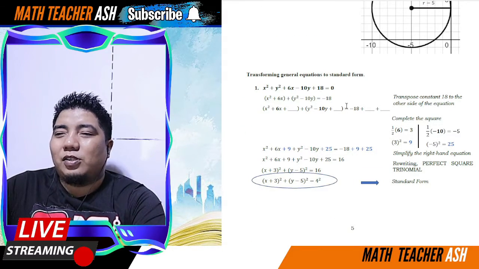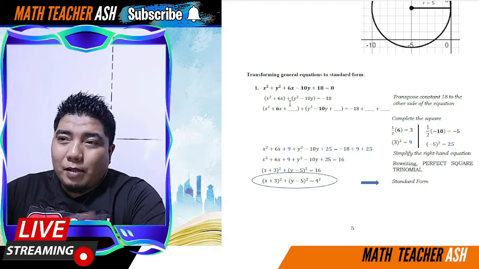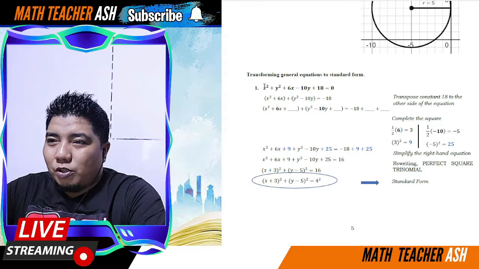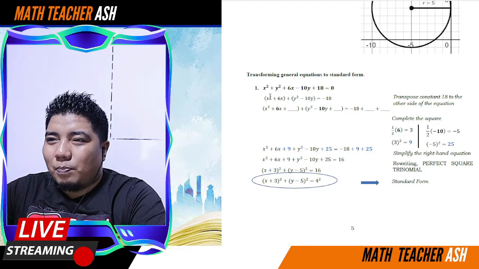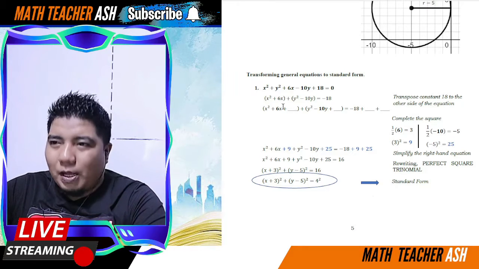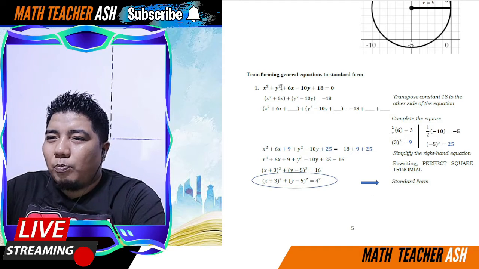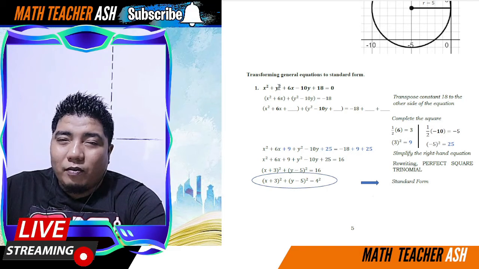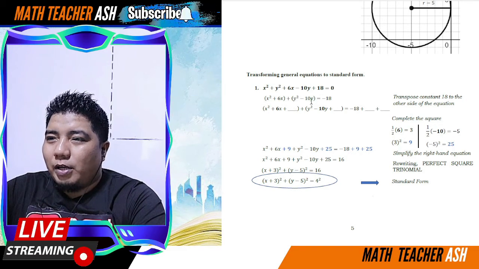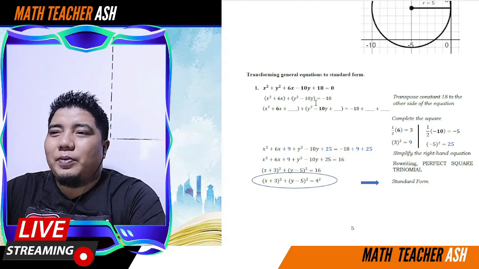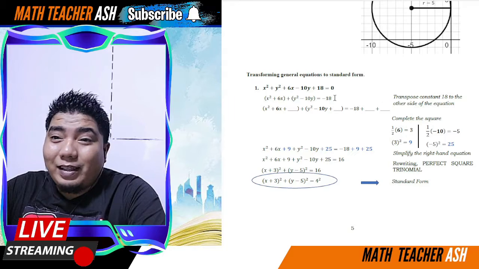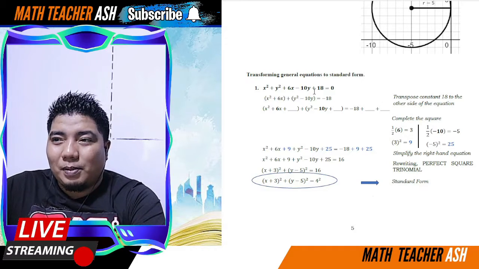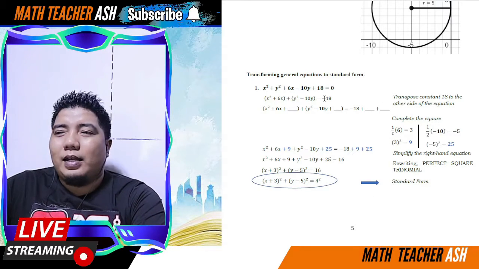Alright. So, what you will do is combine the terms with x. So, x squared and then we have 6x. Group them. Second, group also the terms with the y variable. So, y squared minus 10y. Okay? Group them. And then, move the constant term to the other side. And that is negative 18. Because this is plus 18. When moved to the other side, it becomes negative 18.